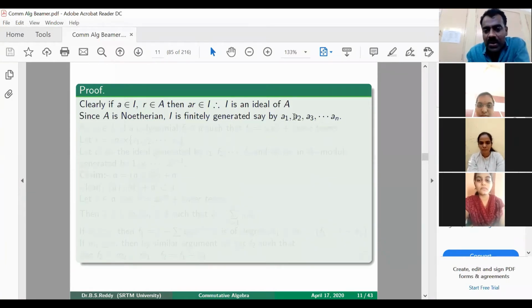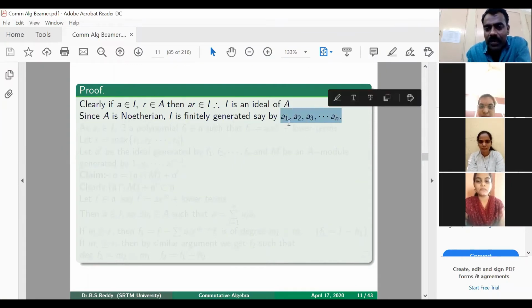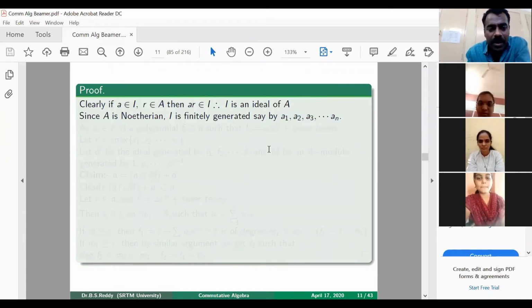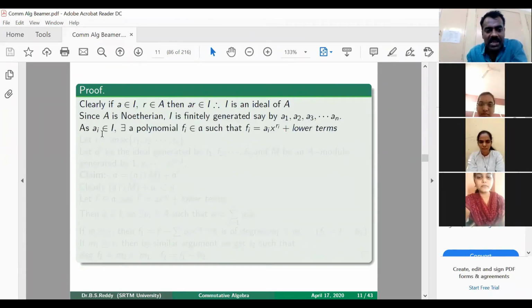So these a1, a2, ..., an generate every element of I. Now where are these ai coming from? These are the leading coefficients of the polynomials coming from that ideal. That means as these ai belong to I, there exist polynomials, you can call them fi, from the ideal such that your fi can be of this form whose leading coefficient is ai: ai x power ri plus lower terms.